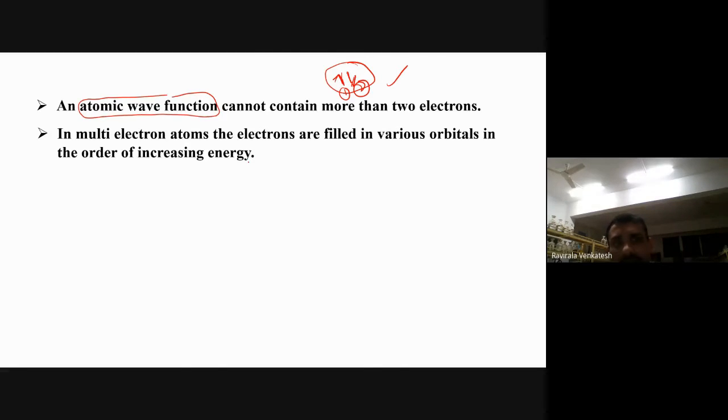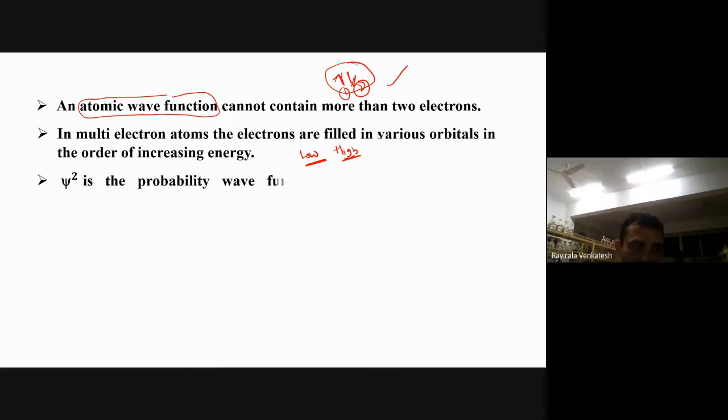In multi-electron atoms, the electrons are filled in various orbitals in the order of increasing energy. So when you are filling the electrons, how do you have to fill? From low energy level to high energy level you have to fill. From lower psi to higher psi, from lower energy level to higher energy level, you have to fill the electrons.